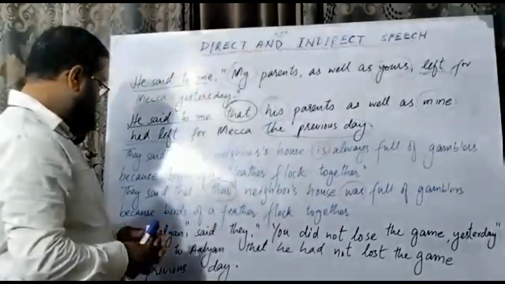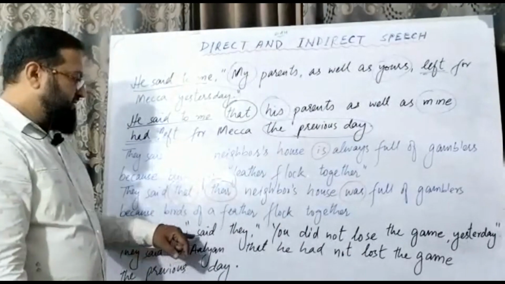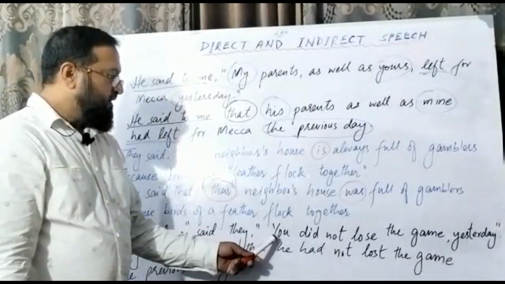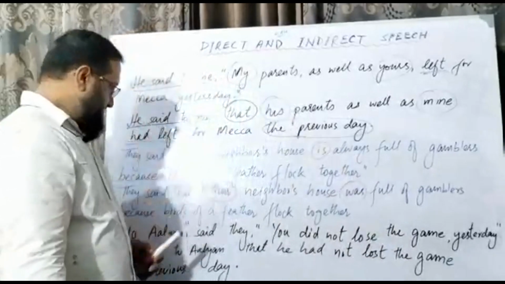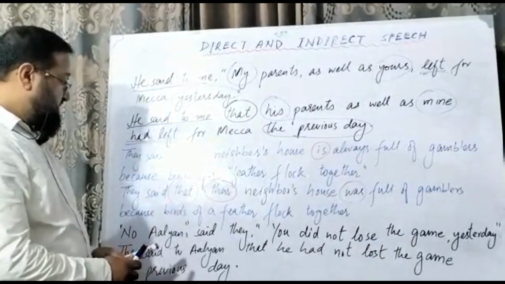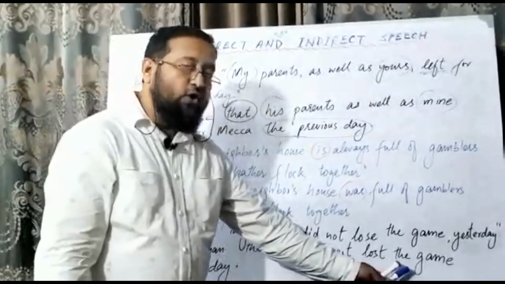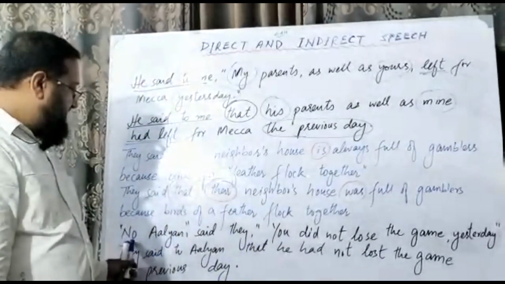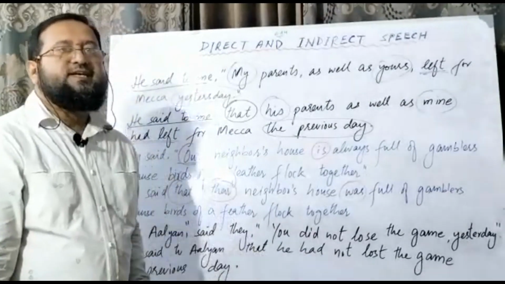Now let's see the next sentence. A negative sentence: no Alian, said they, you did not lose the game yesterday. Now let's see the conversion. They said to Alian that he had not lost the game the previous day. So how the negative changes again: only one use of had not, the rest of the sentence is the same.